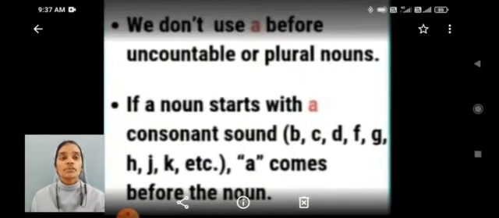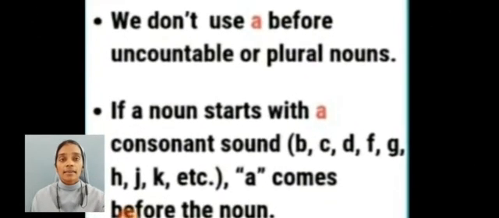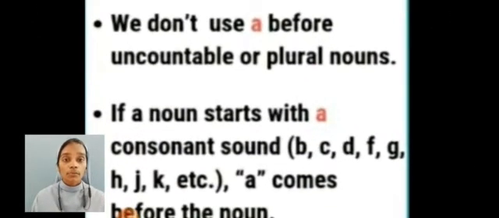We don't use article A before uncountable or plural nouns. Uncountable means which we cannot count. It is called uncountable. So we don't use A before uncountable or plural nouns.